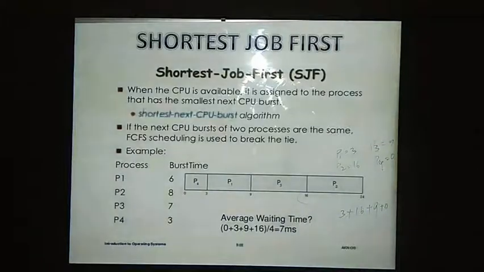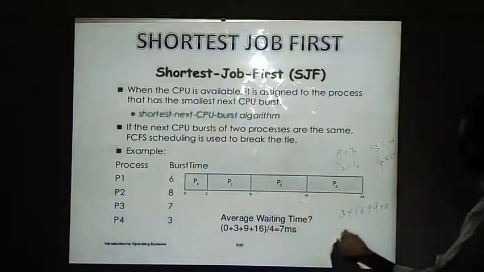We need to reduce the average waiting time in order to attain maximum CPU utilization. Why? Because we need to execute so many processes. As much as possible we will be executing the processes by the processor. And this SJF, or shortest job first algorithm, can be preemptive and non-preemptive.